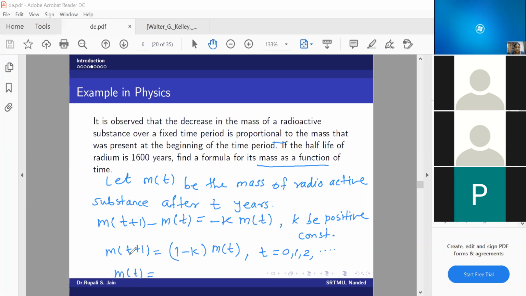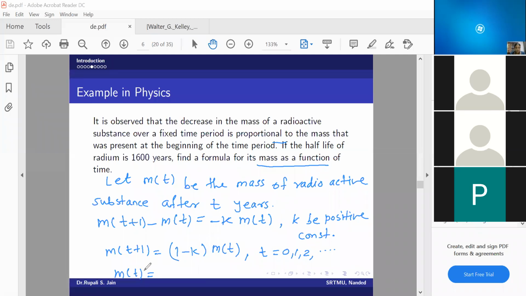What will be my m of 1? M of 1 will be 1 minus k times m of 0, right? M of 2 will be 1 minus k times m of 1. But m of 1 is again 1 minus k into m of 0. So it will be 1 minus k whole squared into m of 0, right?